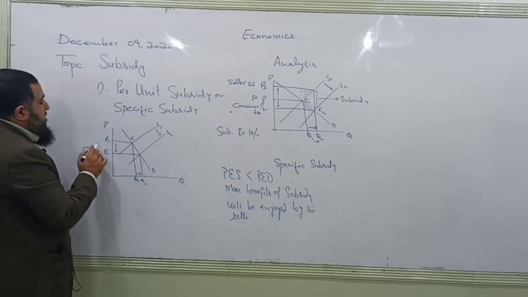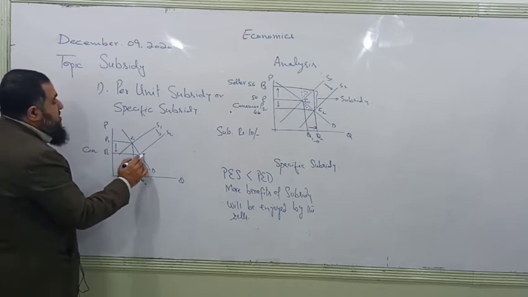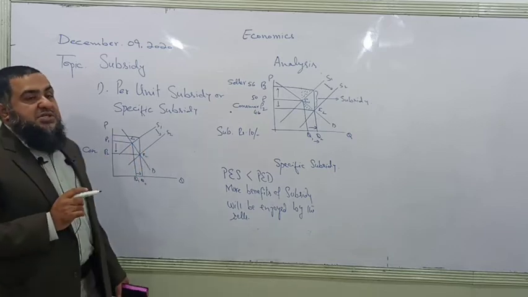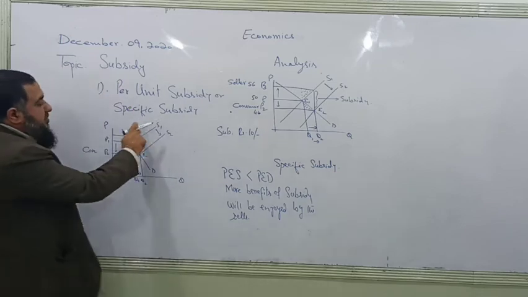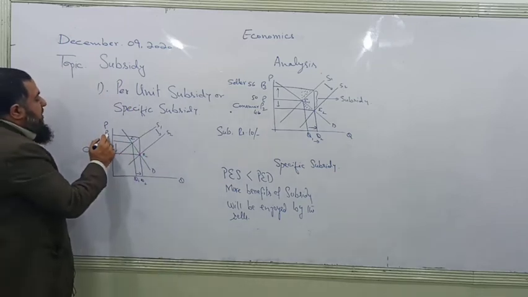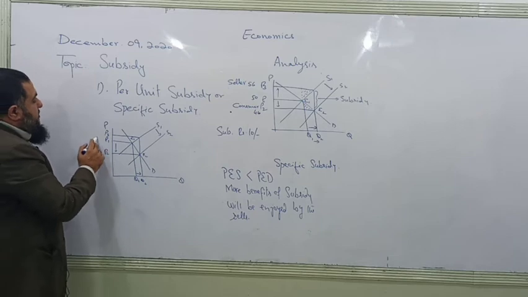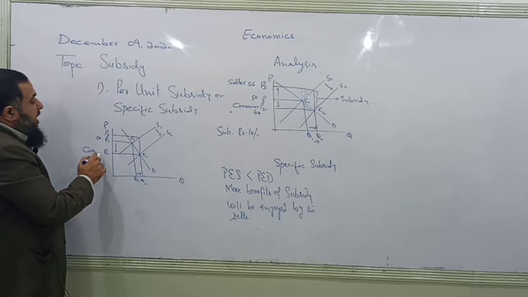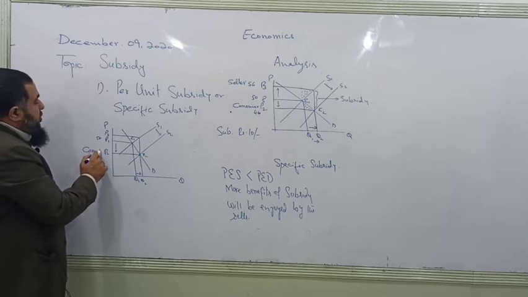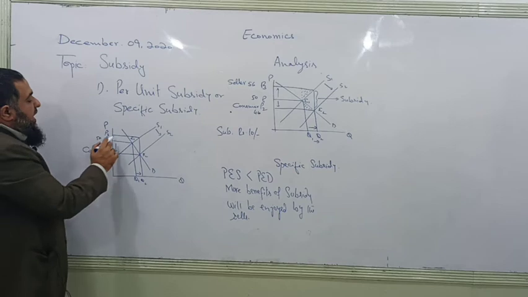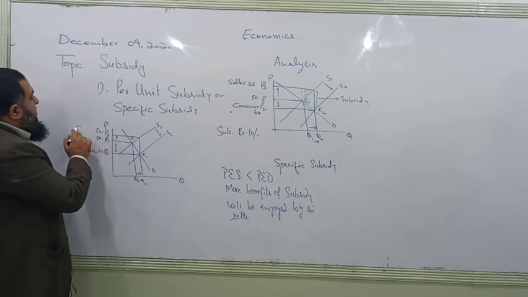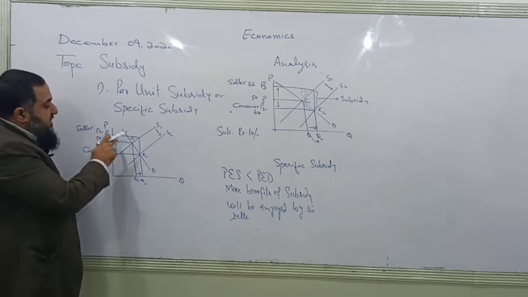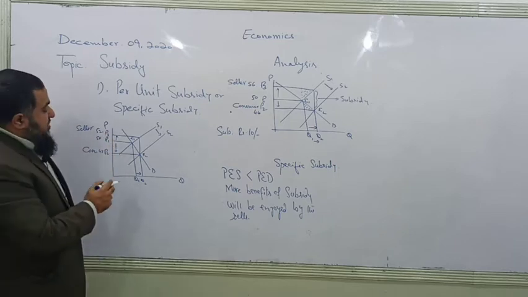Now the consumer is paying this price, and from this new equilibrium we go along the previous supply line, because the producer says my cost of production is along this line, so he will ask the government to pay him this price. So if there was a price of 50 rupees before the subsidy, now the consumer is going to pay 42 rupees and the seller is receiving 52 from the government. So most of the subsidy is now enjoyed by the consumer, as demand is inelastic.